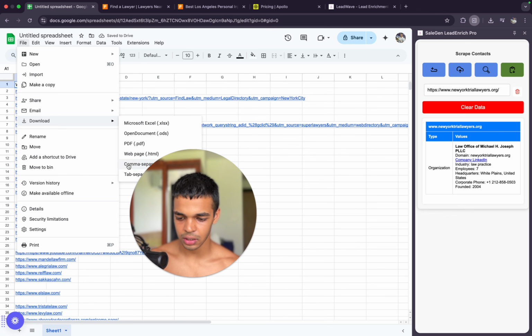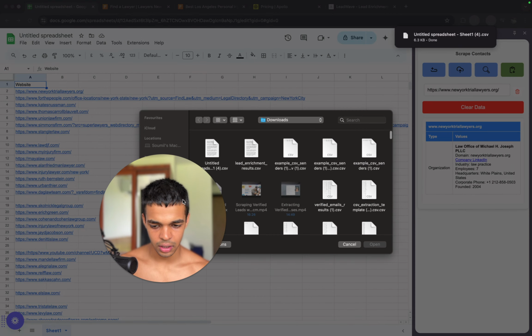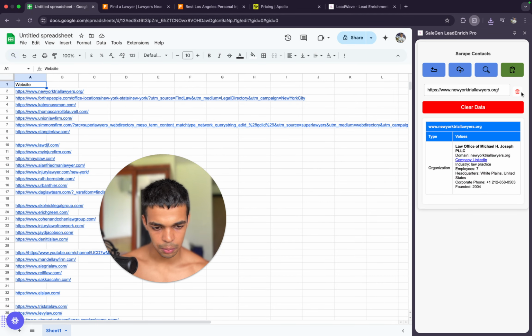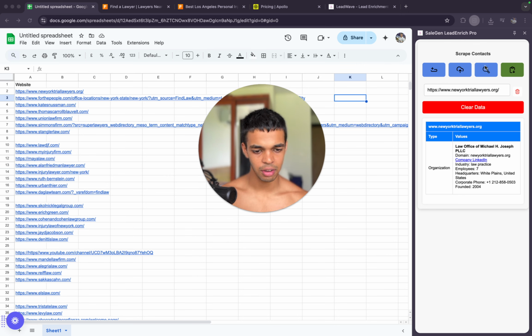I'll just download it as a CSV and I can upload a CSV file over here, and boom, I'll upload this. Once the file has been processed, all of the entries will come over here. We can click on the search button, and it's going to go through the Apollo database and try to find the verified entries. This does take some time because of the limits imposed by Apollo, so it might take 2 to 5 minutes to find all the verified data.